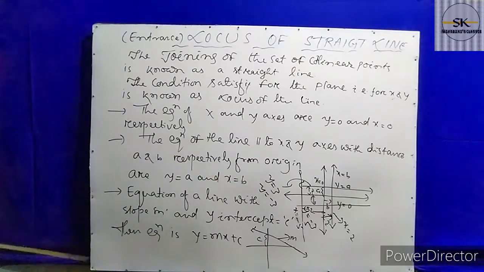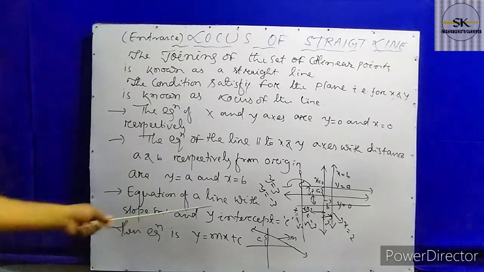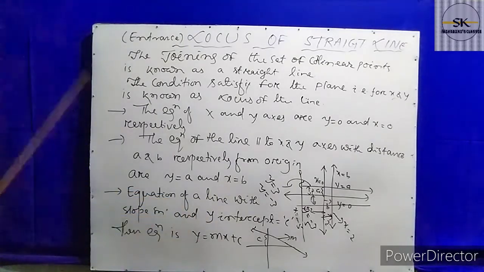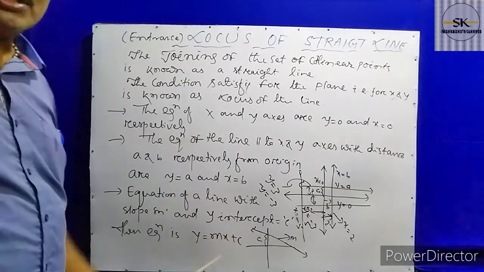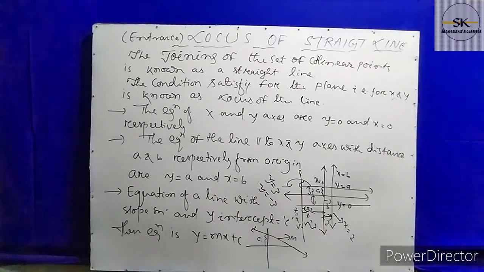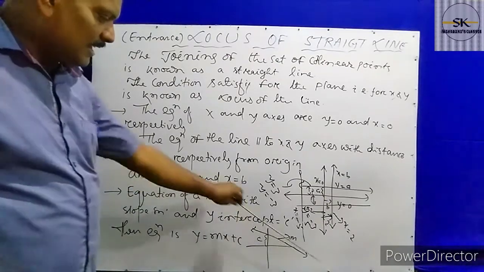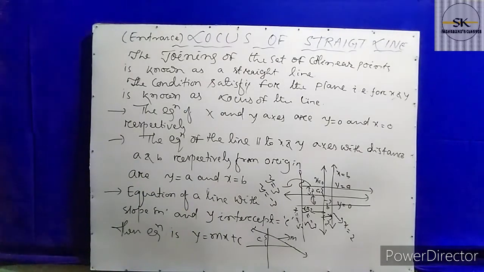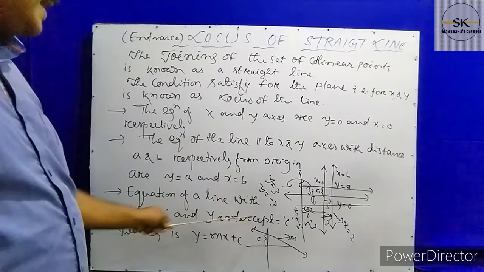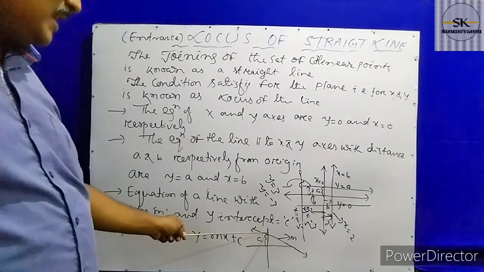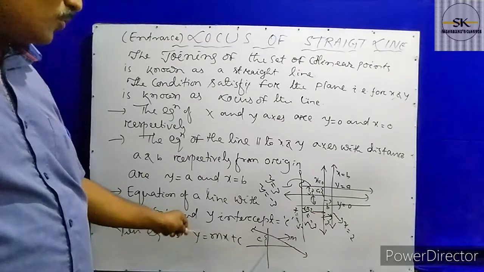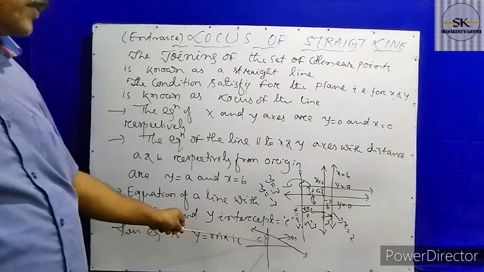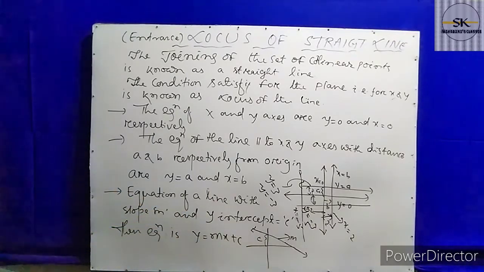And the third one, you look at the equation of the straight line with the slope m and y-intercept c. There are two values given. What is the slope? We have already discussed the slope in the last video. Here the inclination is the slope that is given. We have to find the equation of the straight line whose slope and y-intercept are given. Y-intercept means the distance at which the line cuts the y-axis from the origin. So here the distance from origin is c, some constant distance.